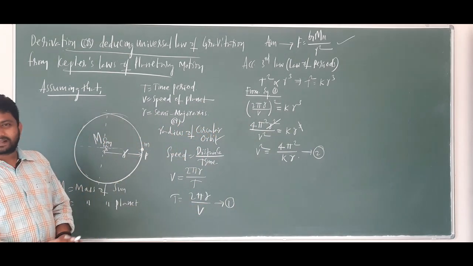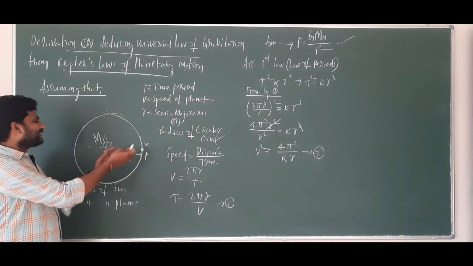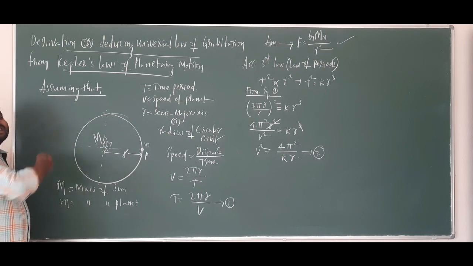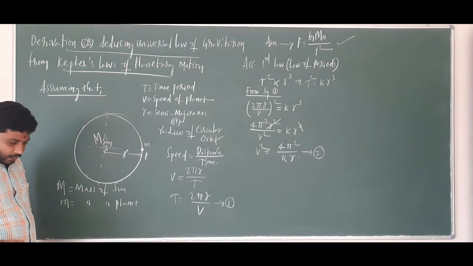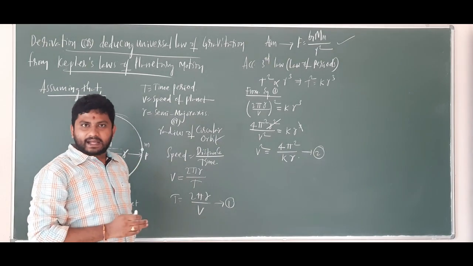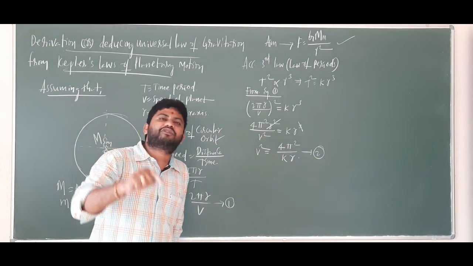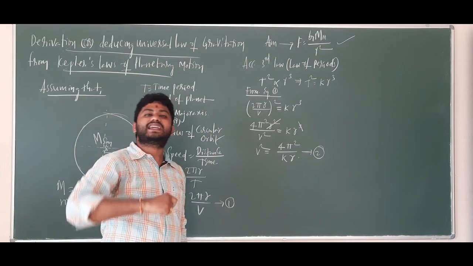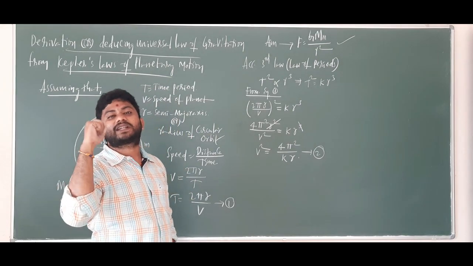Next, what we need to do is, this is the particle moving in a circular path. For any body to move in a circular path, centripetal force is necessary. What is that force? Centripetal force.